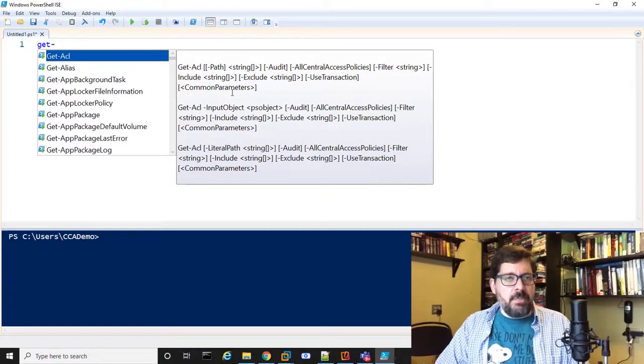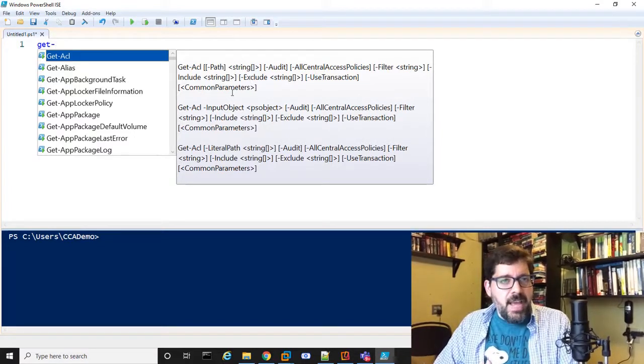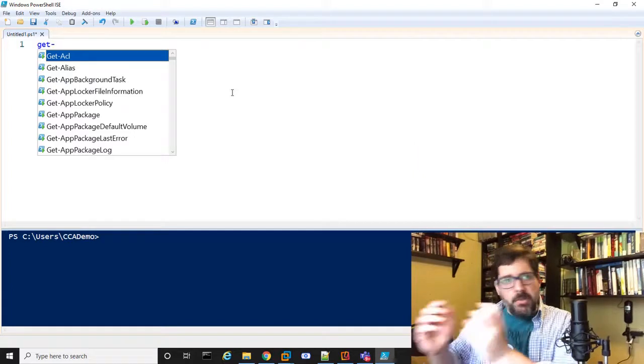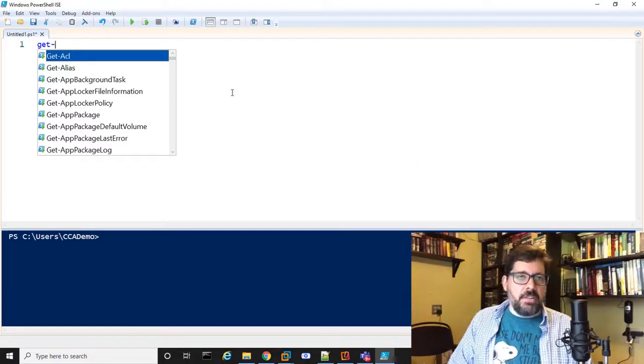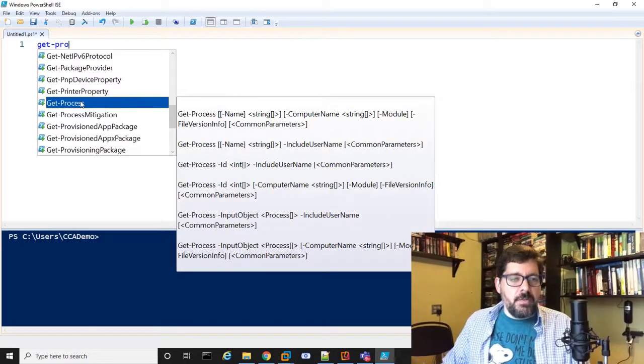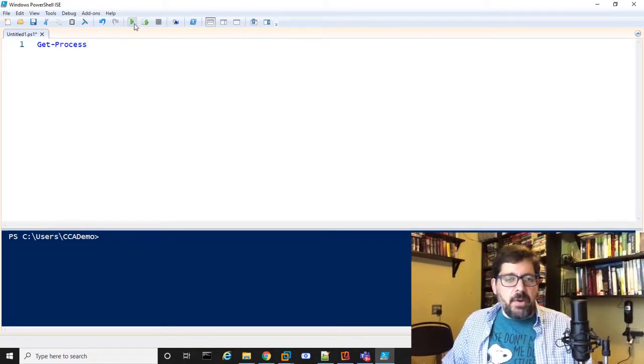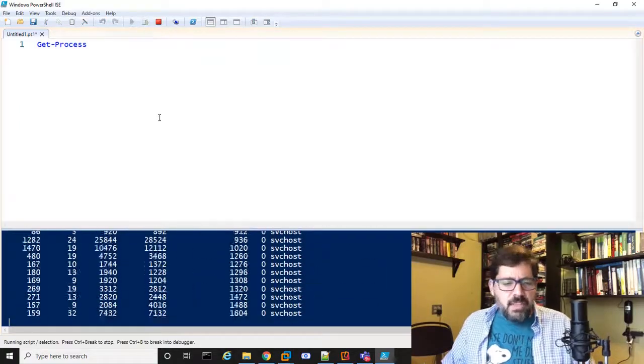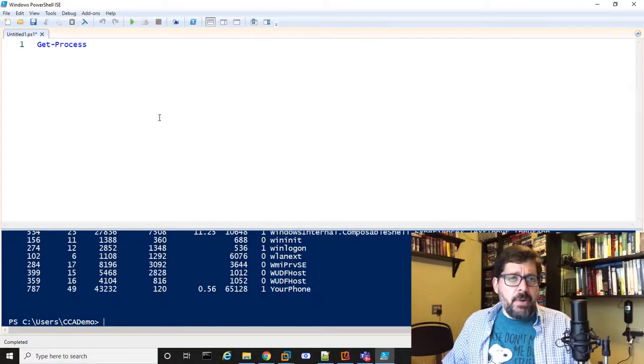If I start typing the word get, and this is one of the nice things about ISE, as I start typing cmdlets, it'll hint me and say, here's a bunch of cmdlets that match what you're typing. So for example, if I start typing process, it shows up over here, and I can get a list of my processes. If I hit the play button here, the run script button, this is just going to output a list of all my processes and some of the other parameters about processes.